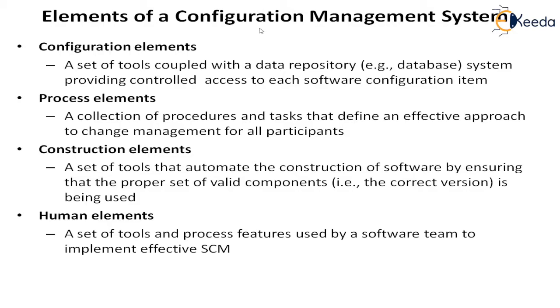So what are the elements of the configuration management system? What should it contain? What are the types of elements that have to go into the configuration management system? When we say it is a system, what will it contain to be able to provide what we need? So it needs to have configuration elements, that means a set of tools along with a data repository or a database, which will provide controlled access to each software configuration item.